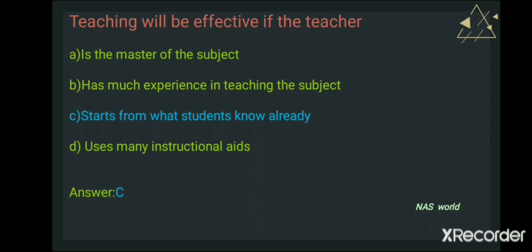Okay, mastery in the subject, as well as experience in teaching, as well as using many instructional aids are good or effective. But if she does not possess the character of knowing the students, knowing the ability of the students, she cannot be, or he cannot be, an effective teacher. So basically this teacher will be called effective if she or he starts from what the students know already. Okay, let's go through the next question.